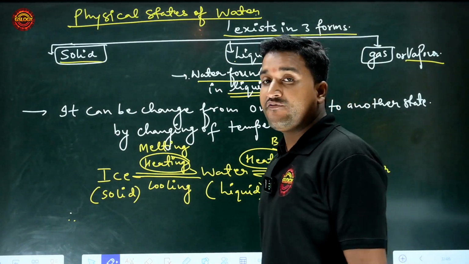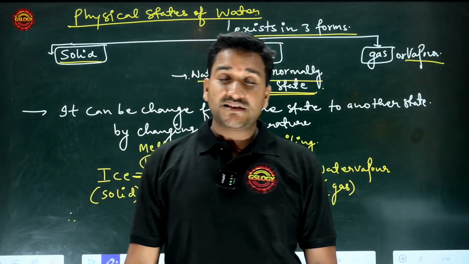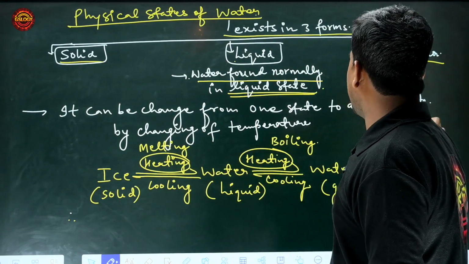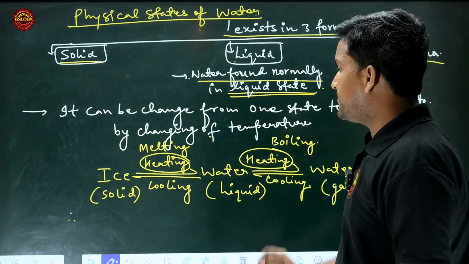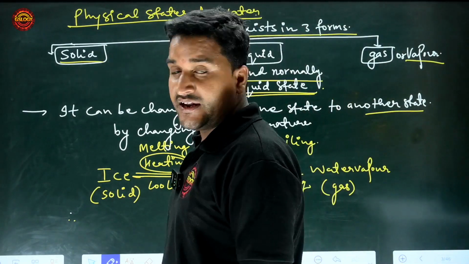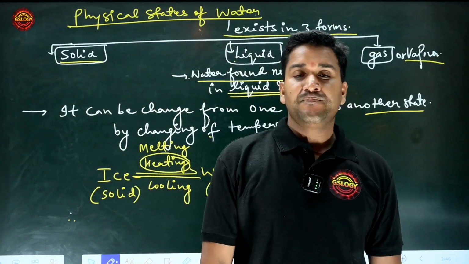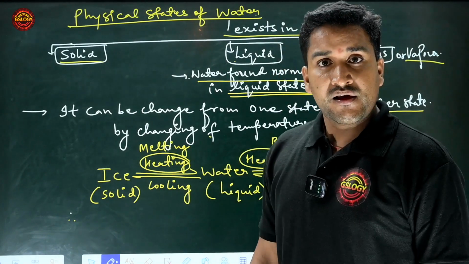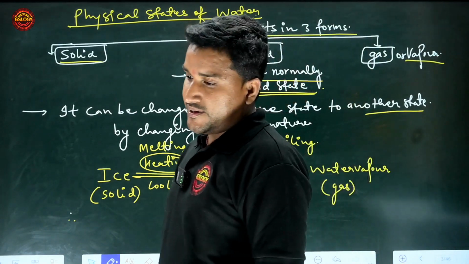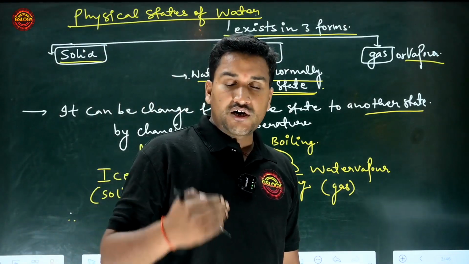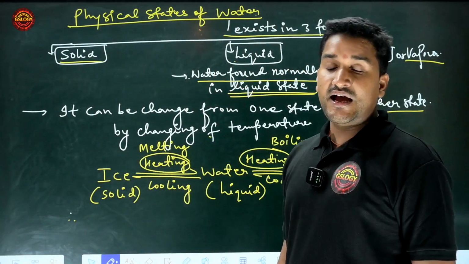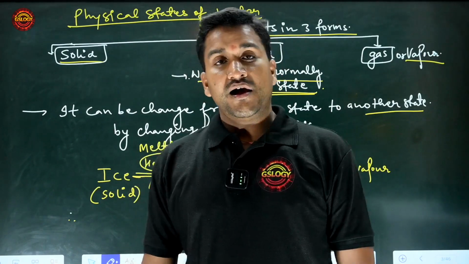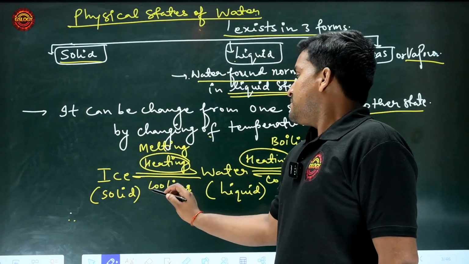You know very well, the form of water can be changed by applying temperature and pressure. It can be changed from one state to another by changing the temperature and the pressure. When you increase the temperature of the water, it will convert into gas. But when you decrease the temperature, water vapor is converted into liquid, and if you lower the temperature again, the liquid is converted into ice. You know very well the process.